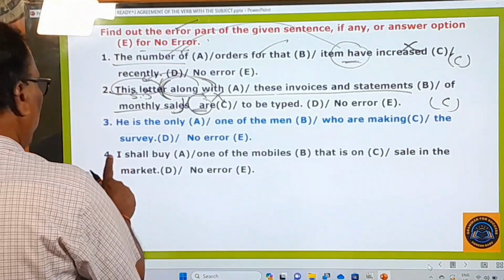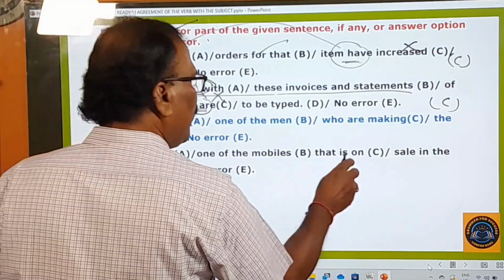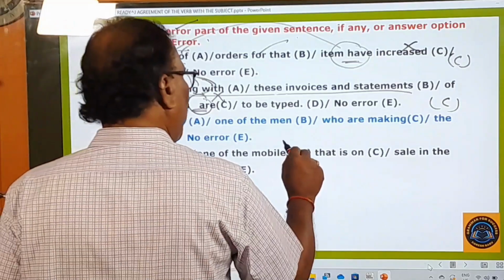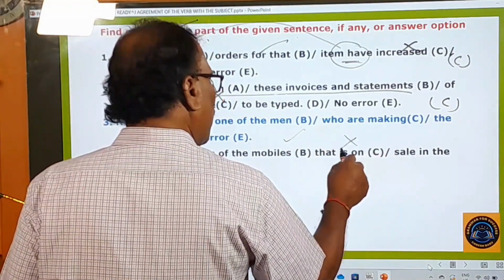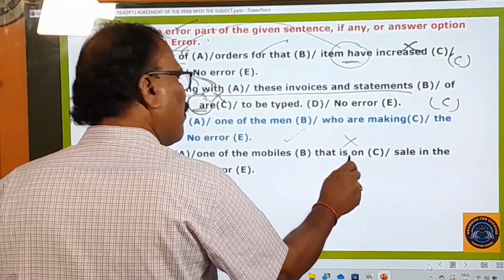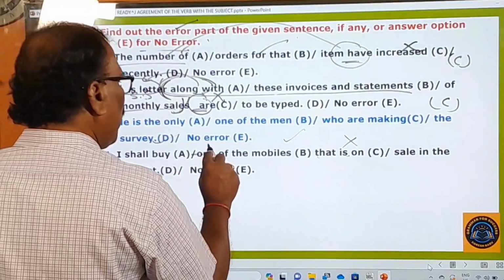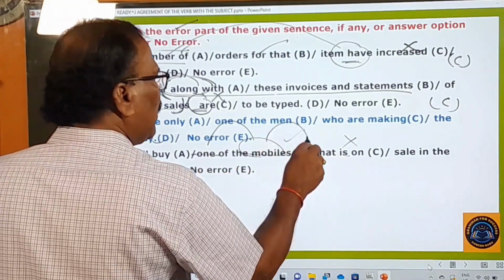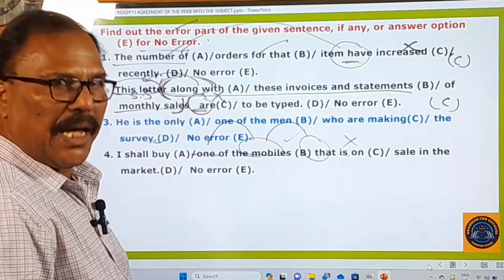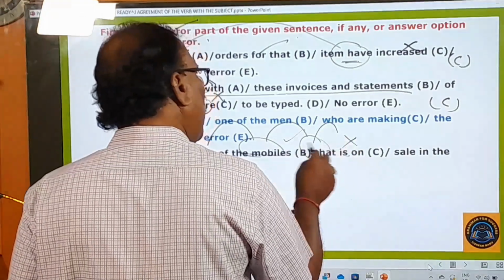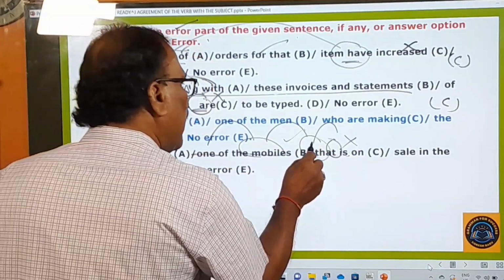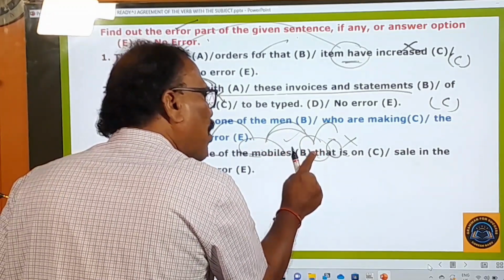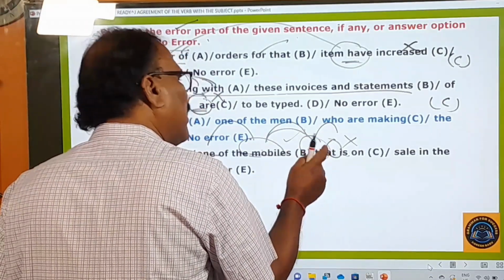And here the fourth one is, I shall buy one of the mobiles that is on sale in the market. So where is the mistake? I shall buy, okay, one of the mobiles, okay, and C is not okay, is on sale in the market. Why is this wrong? I have already said, whenever one of the is followed by a plural noun, and after that a relative pronoun who or that comes, after that there must be only a plural verb. So this that is referring to the mobiles. This is called the antecedent of this relative pronoun. Maybe it is who or that, these two things are there.